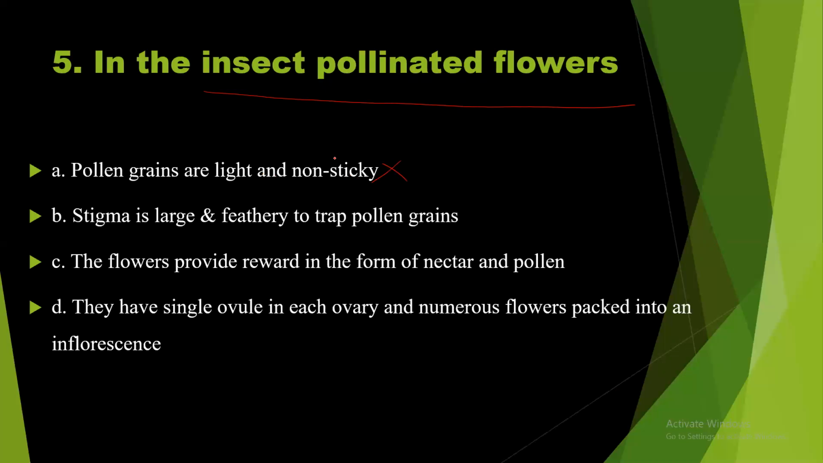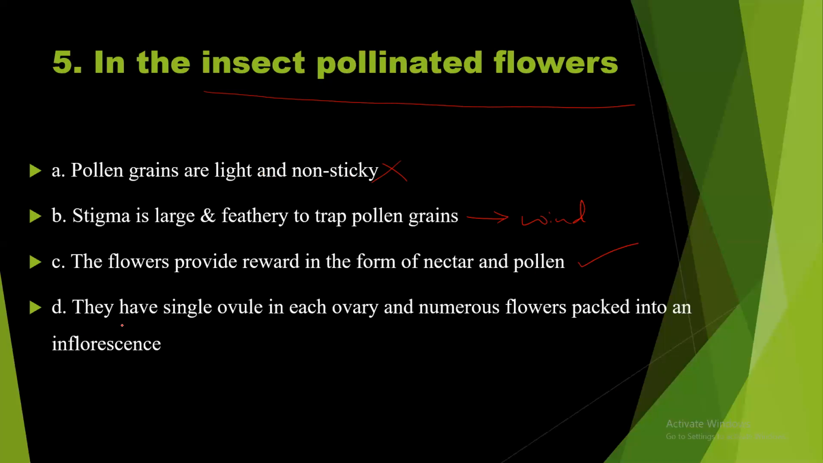So this is the wrong answer. Stigma is large, feathery to trap the pollen grains. Normally this type of stigma is found in wind pollinated flowers. The flowers provide reward in the form of nectar and pollen. So this should be the right answer.